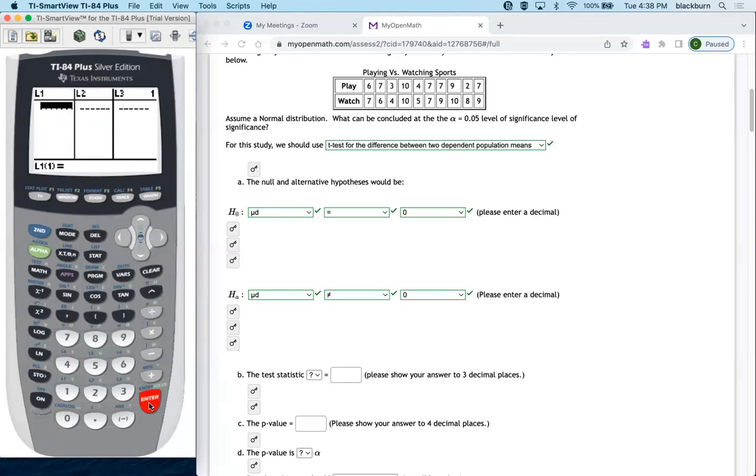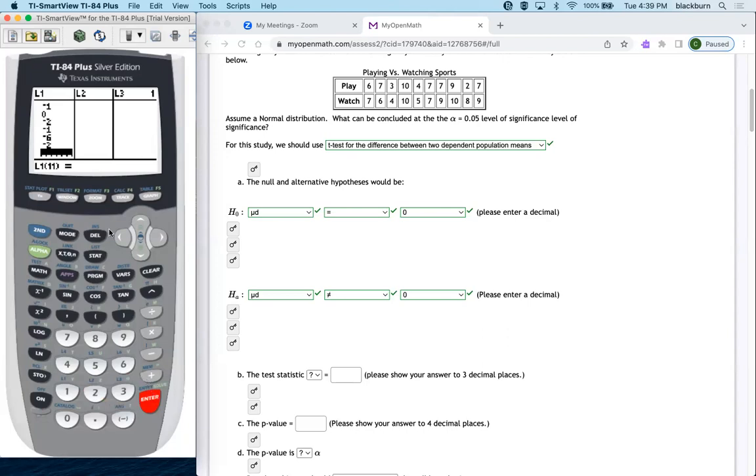Okay, so now in L1, I am actually going to calculate the difference. So I'm going to go 6 minus 7, so I'm going to put -1 in that first slot. The second one, 7 minus 6, I'm going to put 1. The third one, 3 minus 4 is -1. 10 minus 10 is 0. 4 minus 5, -1. 7 minus 7 is 0 again. 7 minus 9 is -2. Then I got -1, -6, and -2.